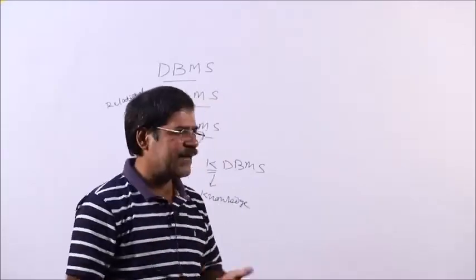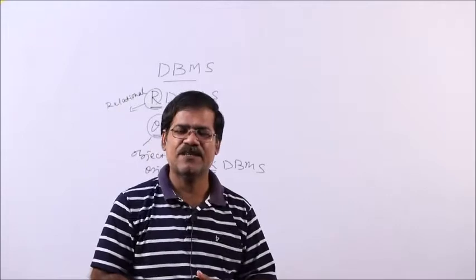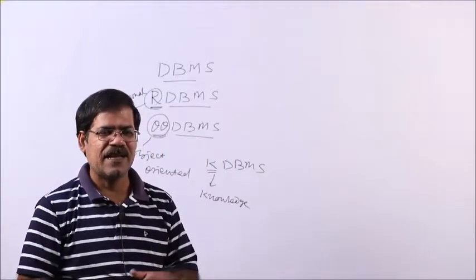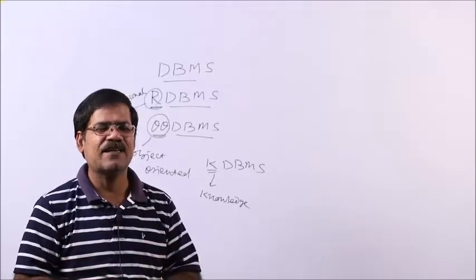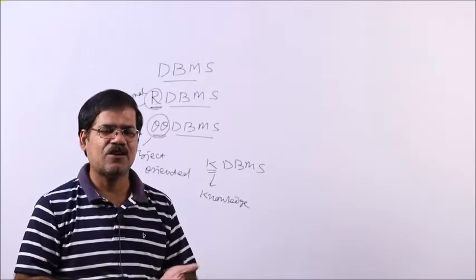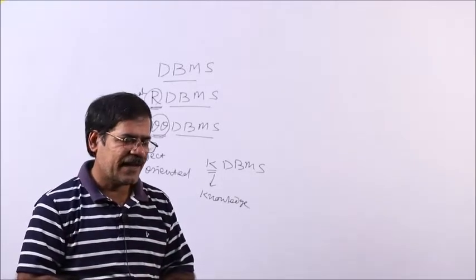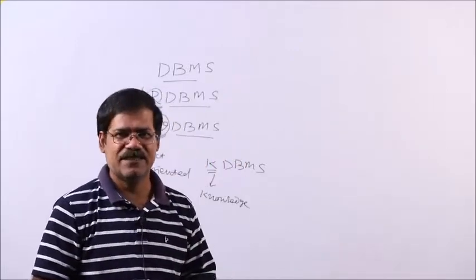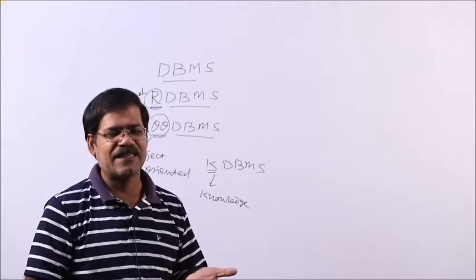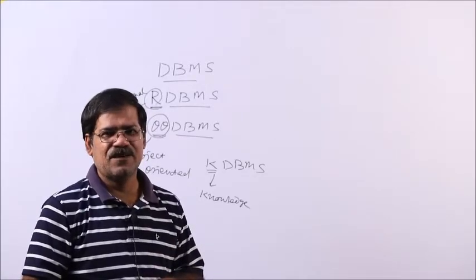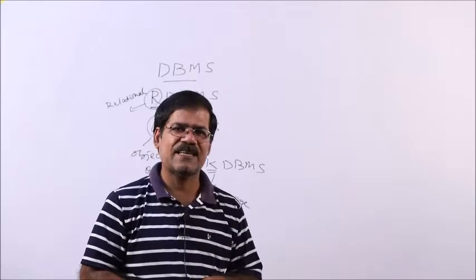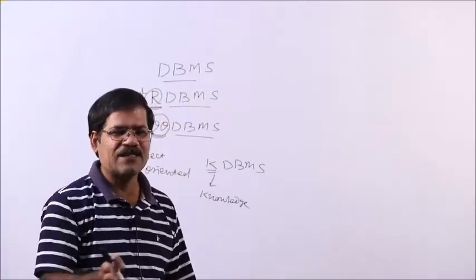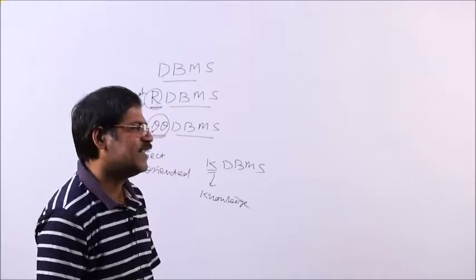Like the C language and C++ language: whatever is present in C is also present in C++, and some new facilities are added in C++ that are not present in C. Like different generations of mobile technology, 3G and 4G: what is present in 3G is also present in 4G, and some new advanced techniques are added in 4G. So when a new generation arises, some extra facilities are added.